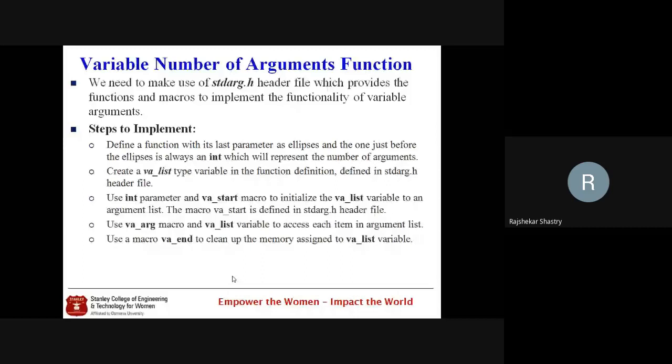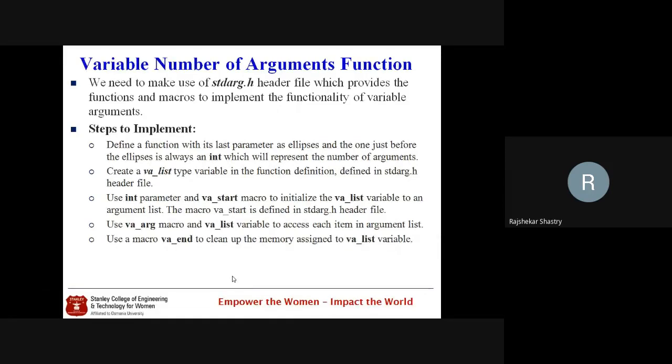How many are there? We are least bothered here. To implement such a function, the four macros are quite enough for us. The first one is va_list. This is a type which indicates the variable number of argument list. So we first have to take a variable of type va_list. Once you declare the va_list variable, it should be bound with the first argument of your method with the help of va_start.